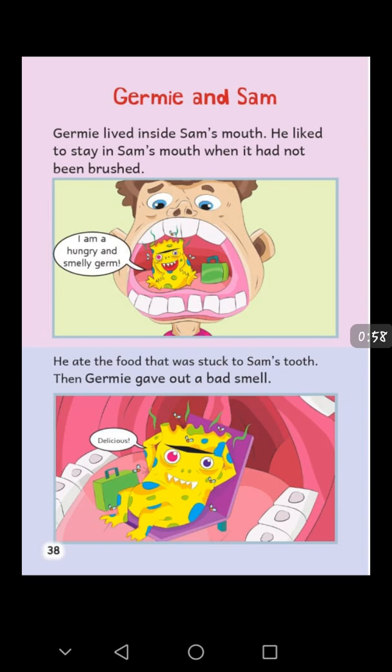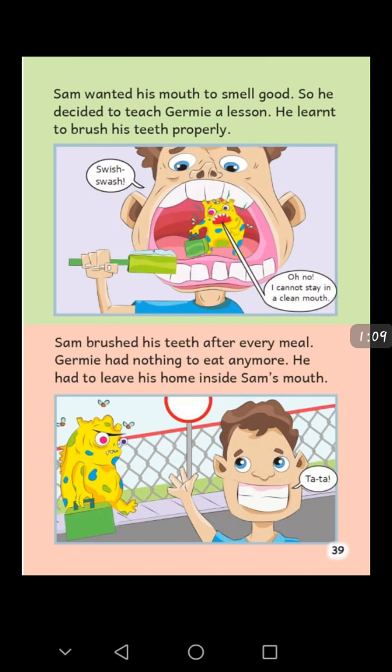He ate the food that was stuck to Sam's tooth. Then Jeremy gave out a bad smell. Sam wanted his mouth to smell good. So he decided to teach Jeremy a lesson.